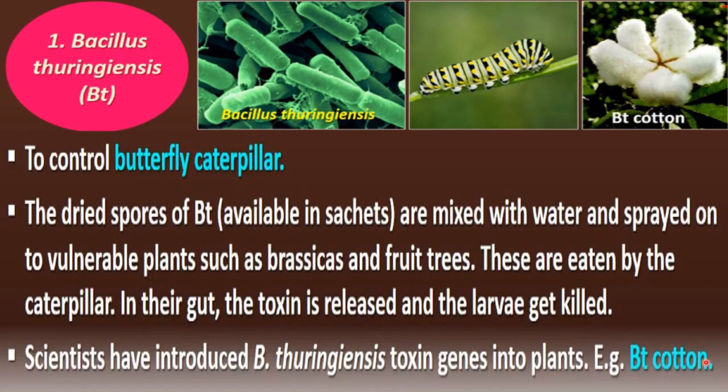So Bt cotton is a genetically modified cotton in which the gene for Bacillus thuringiensis has been introduced. You will study it in detail in the unit on biotechnology. For now, it is enough to know that Bacillus thuringiensis is a bacterium that can be used as a biocontrol method. It comes in dry powder or dried spore form, which is mixed with water and sprayed on the plants. When insects eat these plants, toxins are released inside the insect's gut, and those insects get killed.